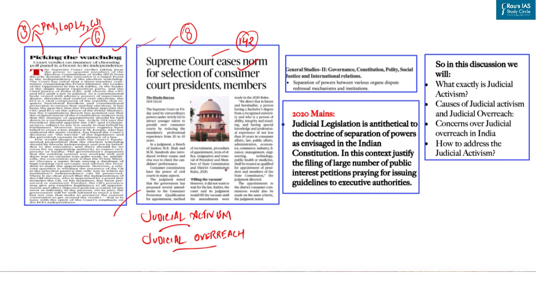However, there have also been concerns about judicial overreach, where the courts are perceived to have gone beyond their constitutional role and interfered with the functioning of other branches of the government. So, this discussion would be about how the debate over the proper balance between judicial activism and judicial restraint continues to be a topic of discussion in India. And this is one of the important themes under GS Paper 2.